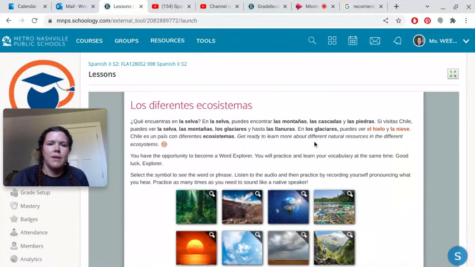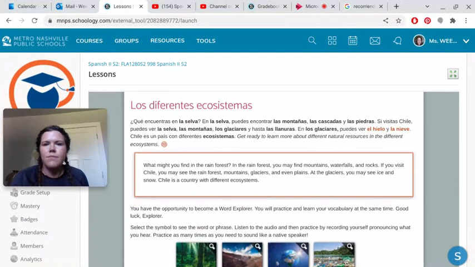Get ready to learn more about different natural resources in the different ecosystems. I'm going to look on the English on here. You can get on here. And you can always go over these words. These are usually words that are a little bit newer or more advanced. And so they have the English right over the top. You can scan that.